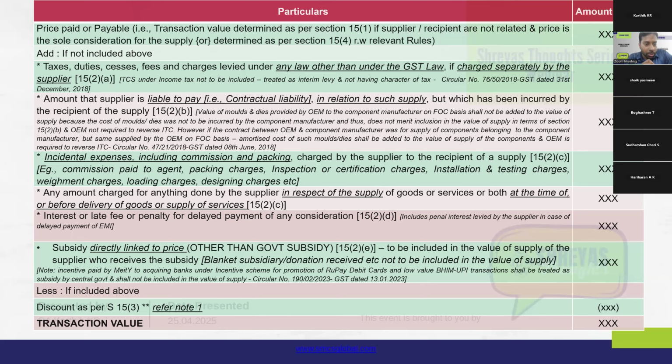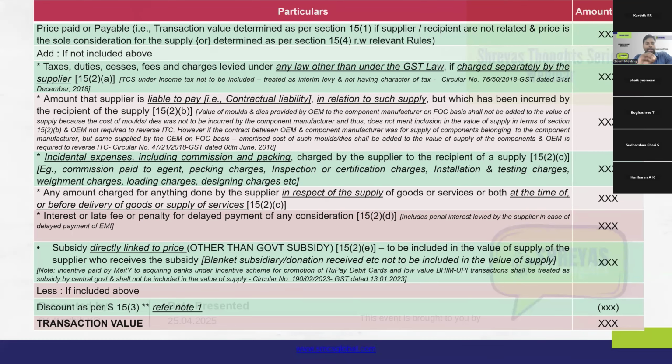So the key terms to be noted here is that any amount on which the supplier is liable to pay. Liable to pay means there should be some contractual or agreement liability, and it should not be any verbal or implied liability. It should be clearly laid out that the supplier is liable for this transaction, and such amount should be in relation to the supply, the actual supply of the goods or service that we are looking at, and that amount should have been incurred by the recipient.